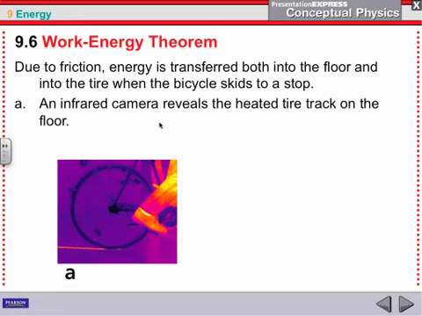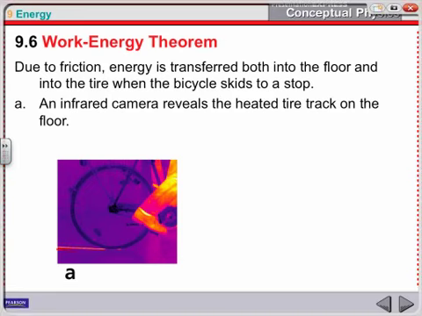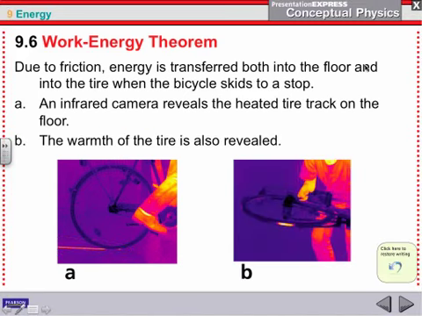Here's a bike tire. The guy slams on the brakes. Notice how right here, this is an infrared picture. Notice how that got warmer. So where the tire skidded across the road there, it got warmer. And they'll show you a picture here of the bike tire itself. It got warmer. Okay, so there was some energy transferred in order to get the bicycle to stop.